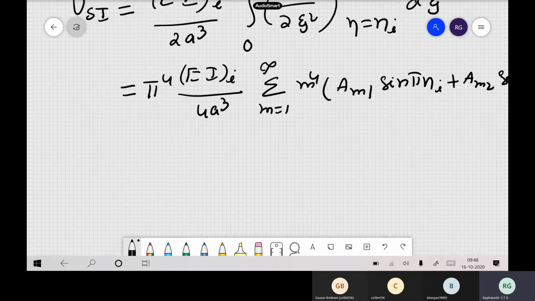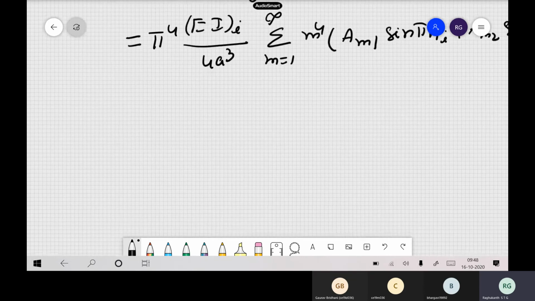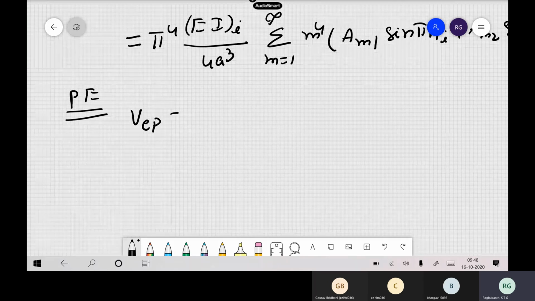So now if you are having several stiffeners, this is for the ith stiffener. So if you are having 10 stiffeners, you will have extra 10 strain energies coming into the picture from each of the stiffeners. Now we have to compute the potential energy. There are two potential energies. One is the potential energy from the plate.